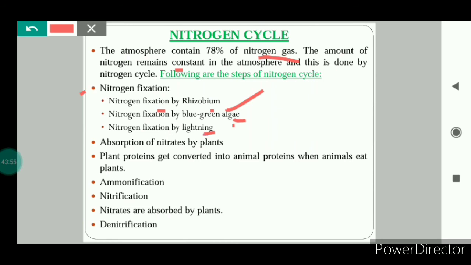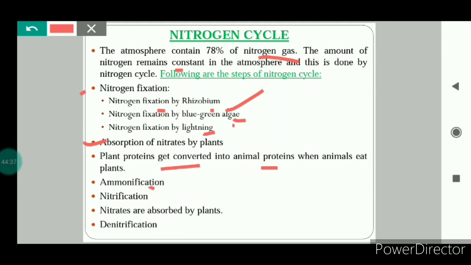During lightning, what happens? The nitrogen present in the atmosphere reacts with oxygen to form nitrogen oxide, and this nitrogen oxide reaches the soil along with rainwater in the form of dilute nitric acid, where it reacts with the alkali present in the soil and forms nitrates. These nitrates can be absorbed by the plants through the root system. The plants use these nitrates to make proteins, and when animals feed on the plants, they get these nitrogen compounds.